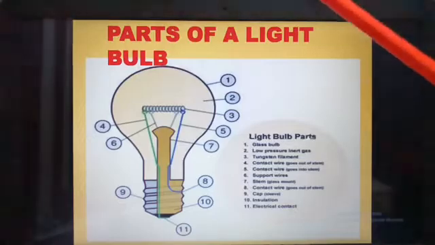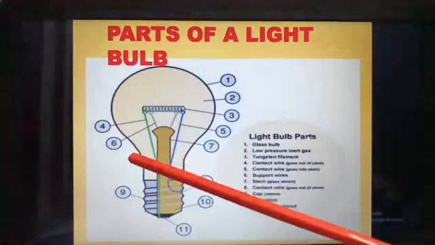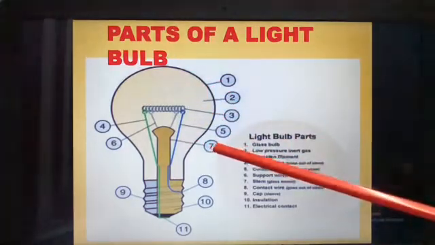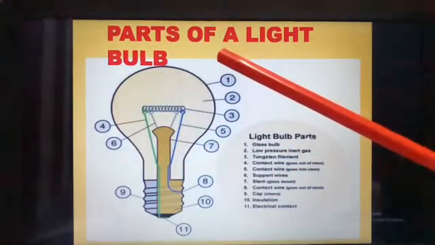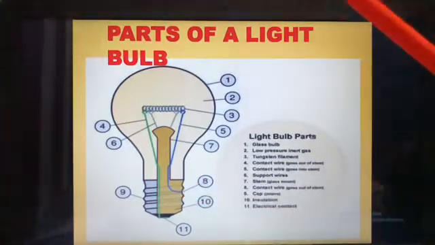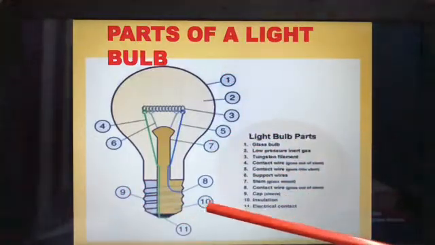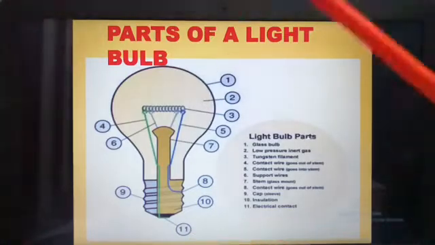Then you have support wires. The sixth one, these are the support wires. Then what do you have next? The stem glass mount, this is the stem glass mount, the seventh one. Then the eighth one is the contact wire. These are the contact wires. Then the ninth one is the cap. The 10th one is insulation. Then this 11th one is the electrical contact.